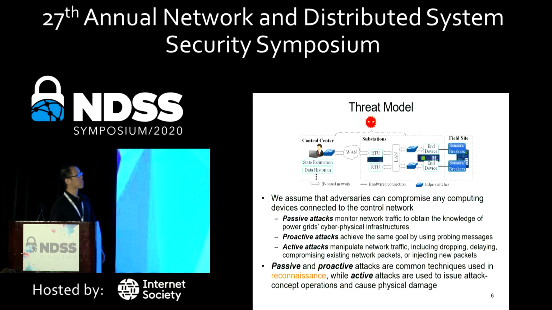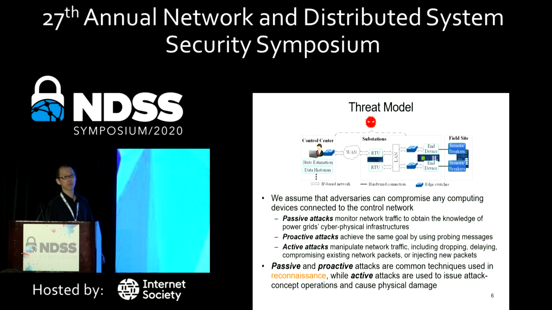In order to overcome this research gap, we present our research design under this threat model. This is a general communication network, or the isolated communication networks you can find in most industrial control systems. The system operators at the control centers remotely monitor and control the sensors or breakers at the field sites, of course with some deployed intelligent devices in the substations. We assume that attackers can compromise any computing devices connected to these control networks. In other words, we are already assuming that the attacker can penetrate these isolated networks.